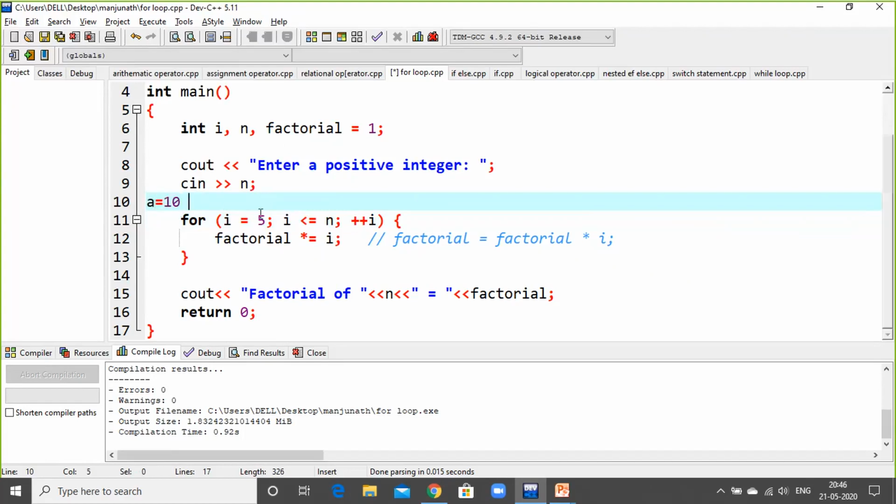Double equal to is what? Now example, A is equal to B. When you use this, what is the value of A? A is 10. So the 10 value is shared to B also. See, B is the right hand operand and A is the left hand operand. So the left hand operand value has been assigned in the beginning only, but the B value is not assigned. So when we have not assigned any value for the second variable, you can use this double equals. So the value is shared to the other operand also.